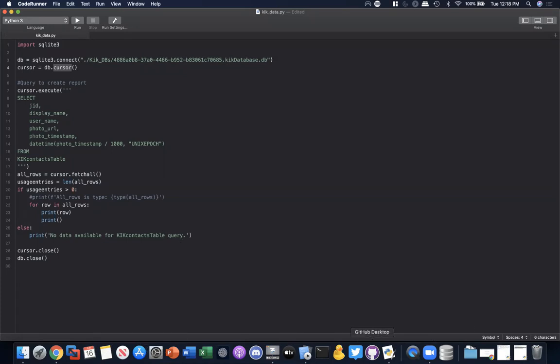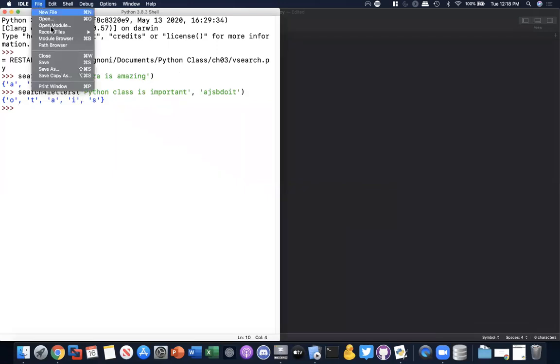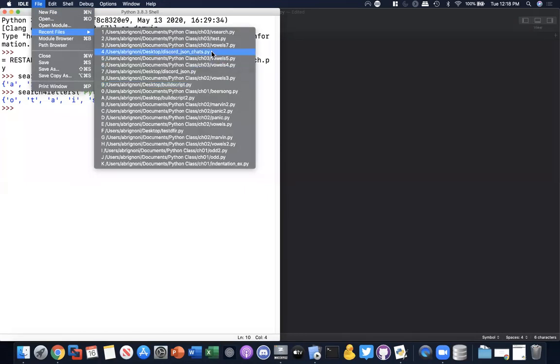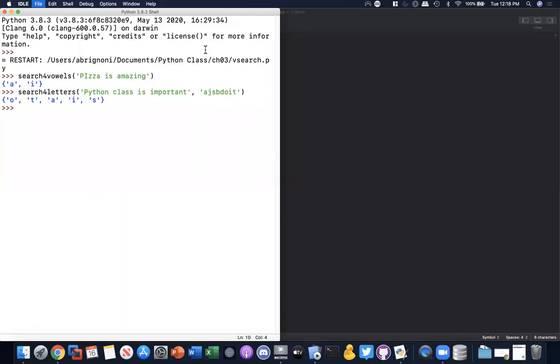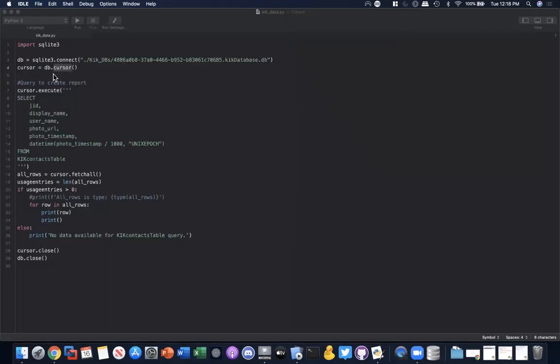Like when we open files, let me see if we can open a file quickly here. Let me scoot this by. All right, there we go. Like when we open files in the other scripts, let's open the Discord one, for example. When we said open the file as file, this is a file handler. This file handler deals with the data that you're opening. In this case, the cursor here, when you put db.cursor, it's like a handler for the connection.